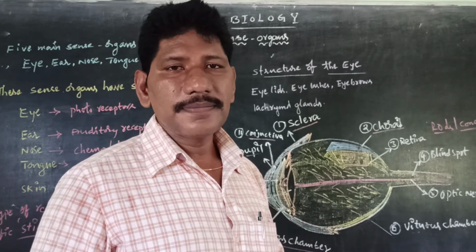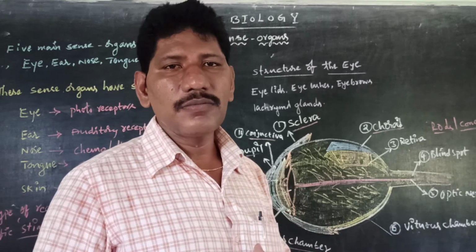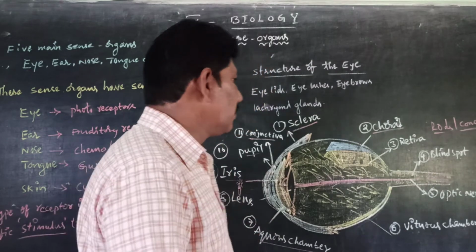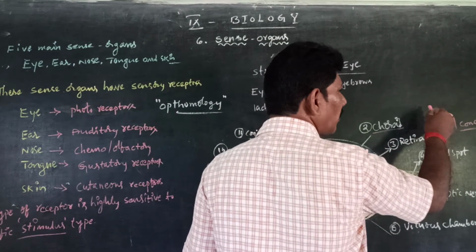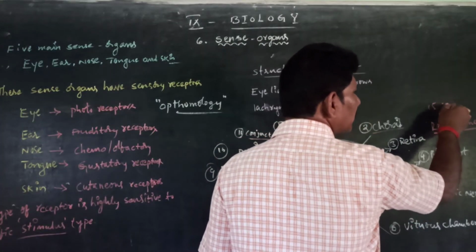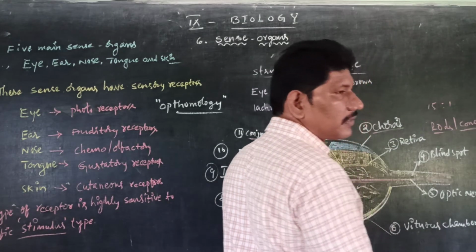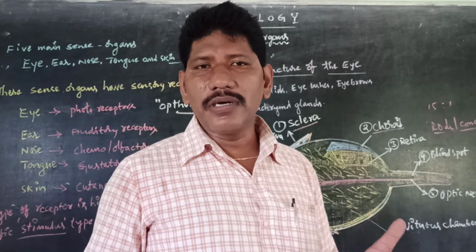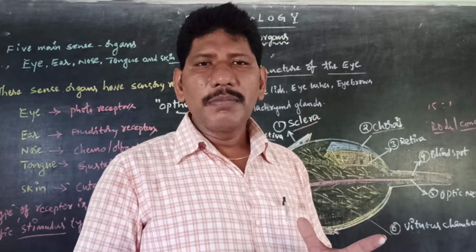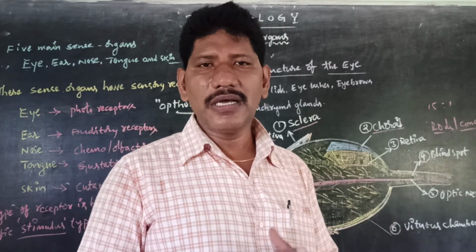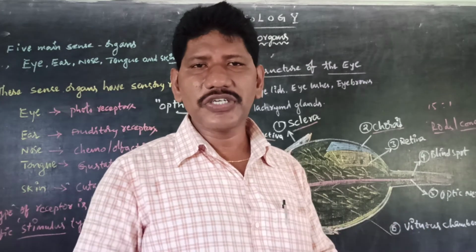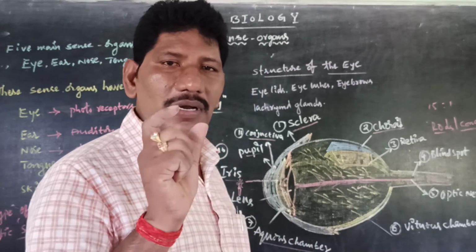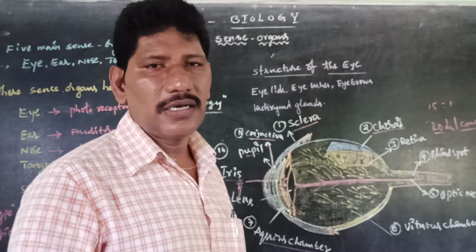So rods are the cells more in number when compared to cones. For example, see what is the ratio of rods and cones? Rods 15%, cones only 1%. So more number of rods. Even though the light is unavailable during the power cut, we are able to see the objects with the brown color or ash color because of more number of rod cells present in the retina.